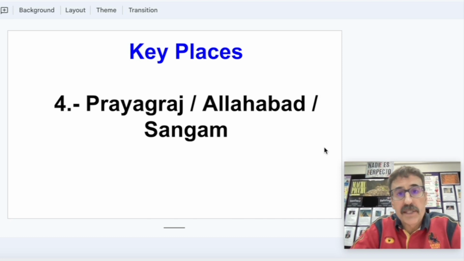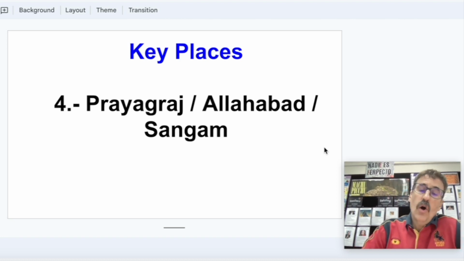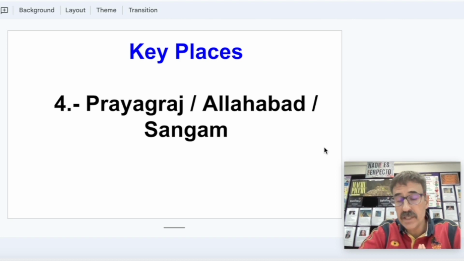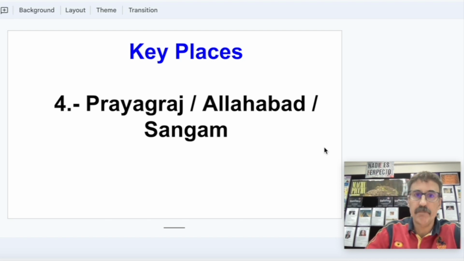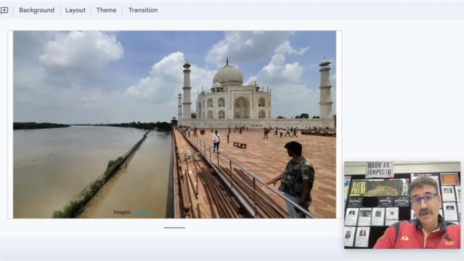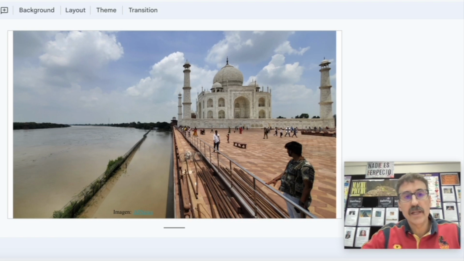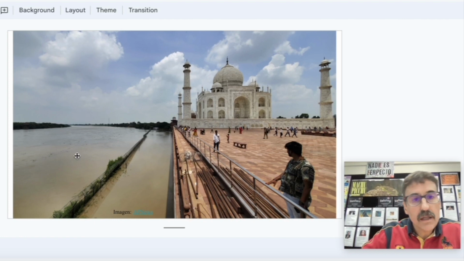So now we are going to talk about a city called Prayagraj or Allahabad. Next to this city, there is a place called Sangam. Now everybody knows this place. It is the Taj Mahal. What I want students at this point is to tell me what is the name of this river. This photo was taken in July 2023 after the monsoon, and usually the river flows through this area. However, there was a big flood and it went all the way to the wall. So the name of this river is Yamuna River.